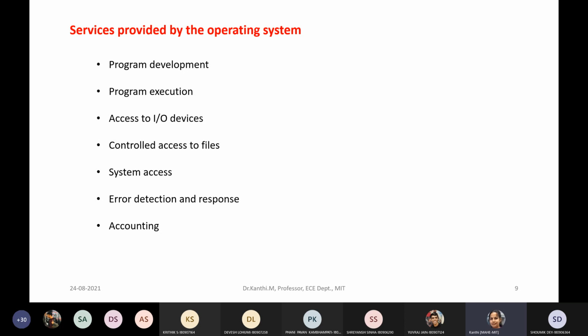All these details, the accounting information, how much data you've used and the rate at which you used it, are taken care of by the operating system.